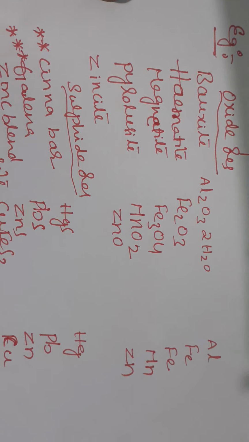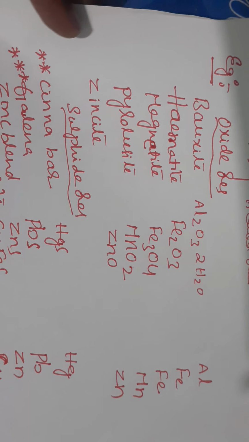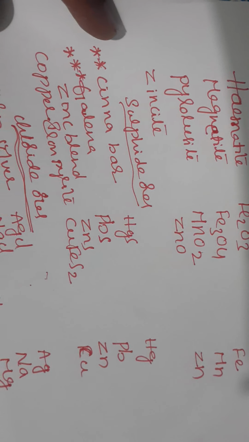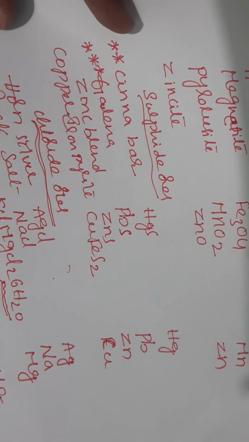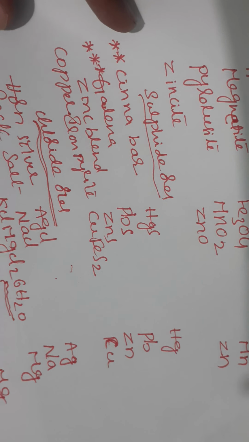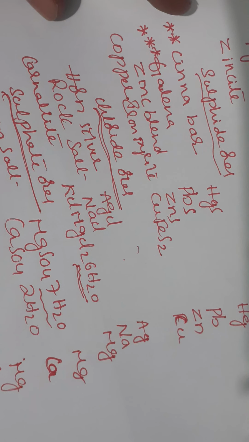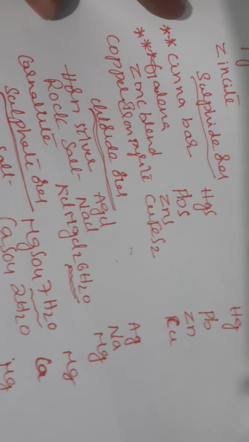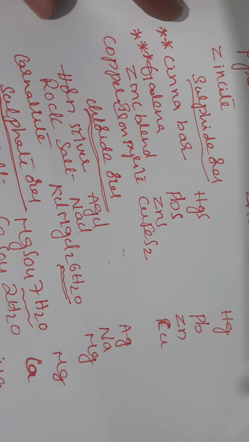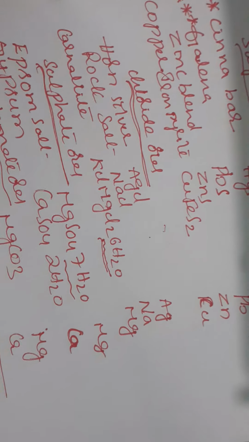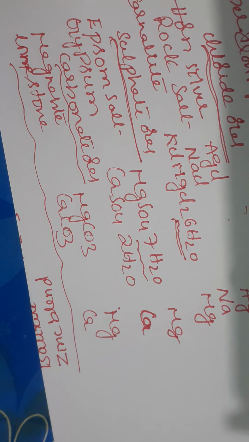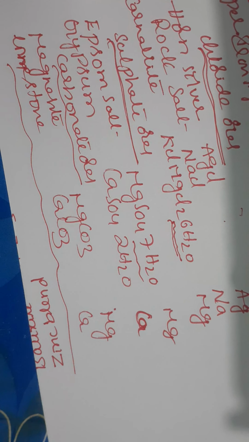You can see oxide ores clearly, and after that sulfide ores, and also chloride ores. First the ore name is written, then the formula, and then which metal is present in the ore. In the third column you can see sulfate ores and carbonate ores, students.